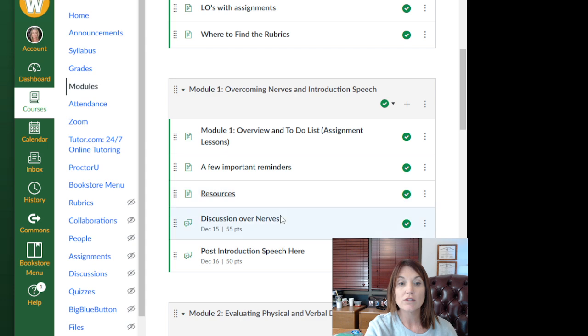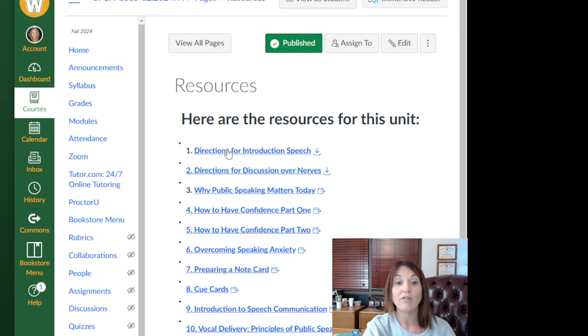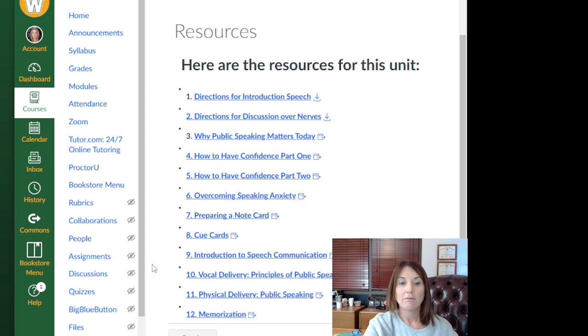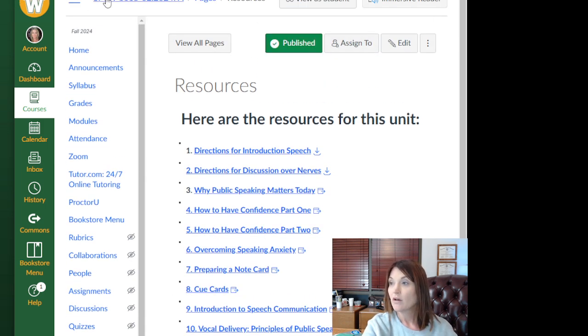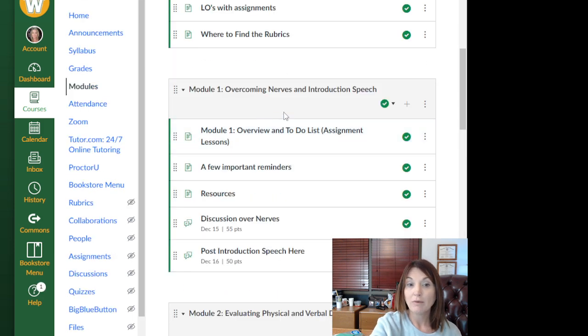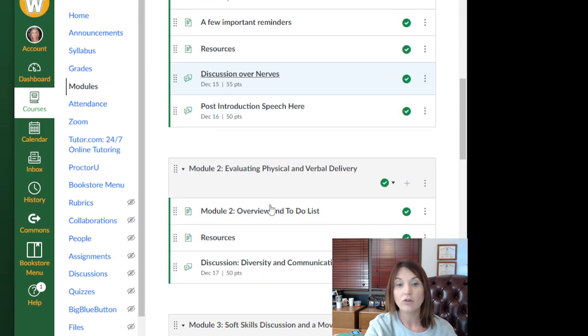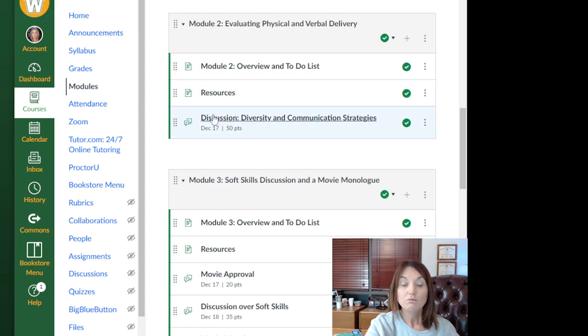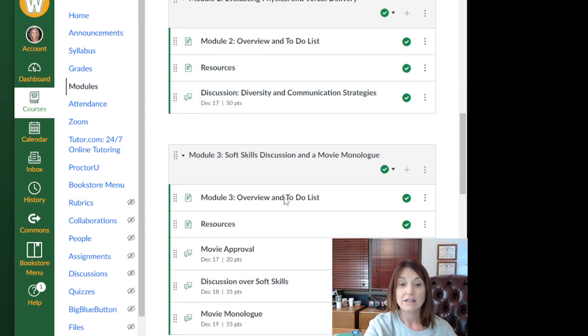Okay, so resources is where you will find the directions, the chapters in our book, student examples. That's where you will find topics you can do, topics you cannot do. So module overview, okay, the lesson, and then click on the resources, and you'll find all of the assignments, okay?